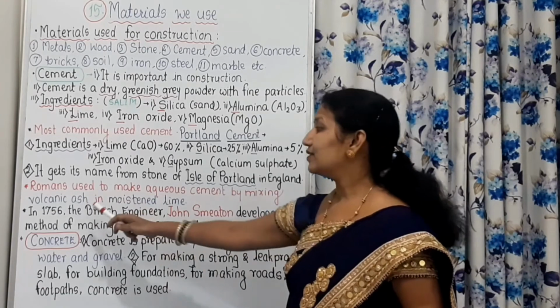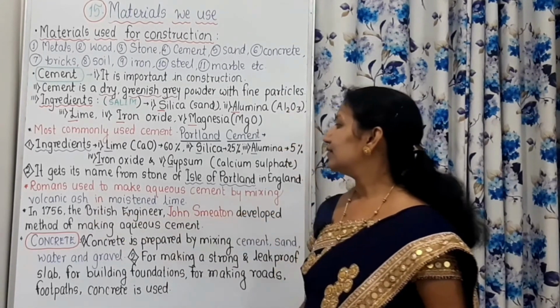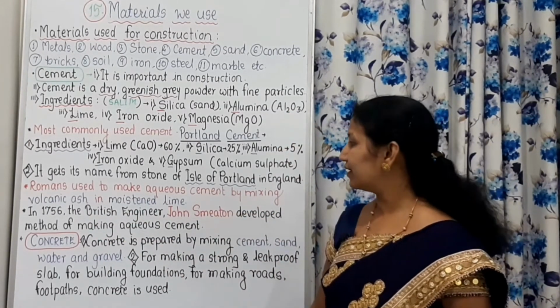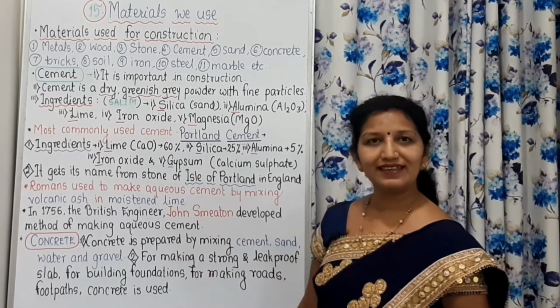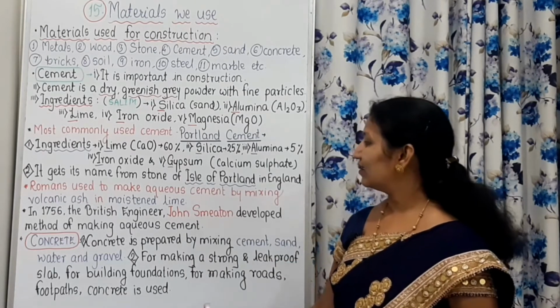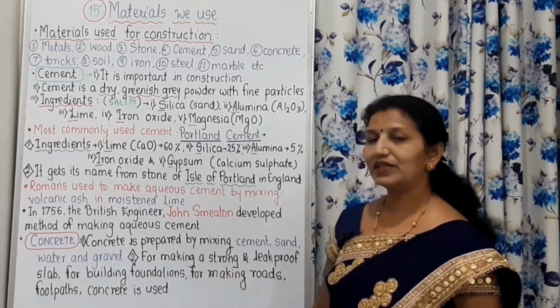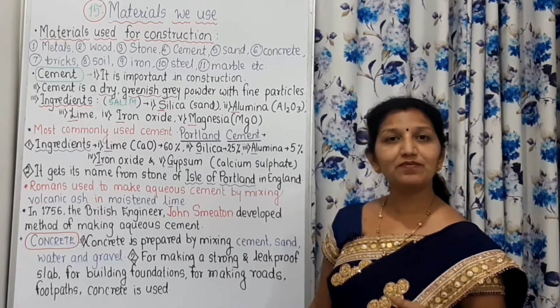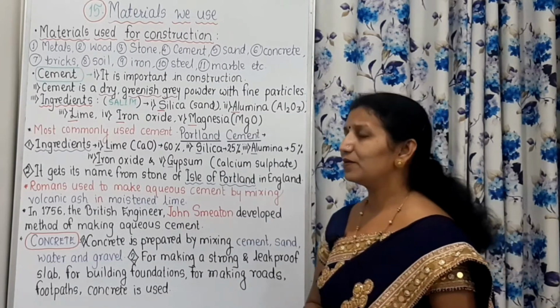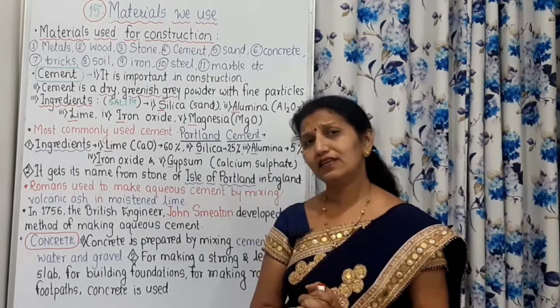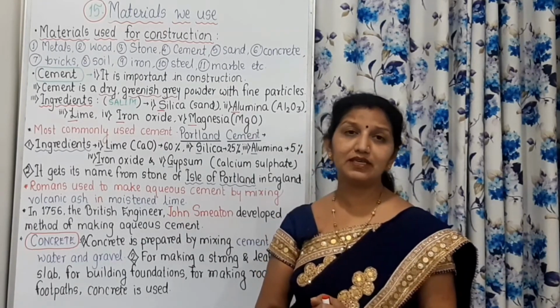But in 1756, the British engineer John Smeaton developed the method of making aqueous cement again, and we got the method of making aqueous cement from this engineer, John Smeaton. Now, concrete. We always come across the word concrete.